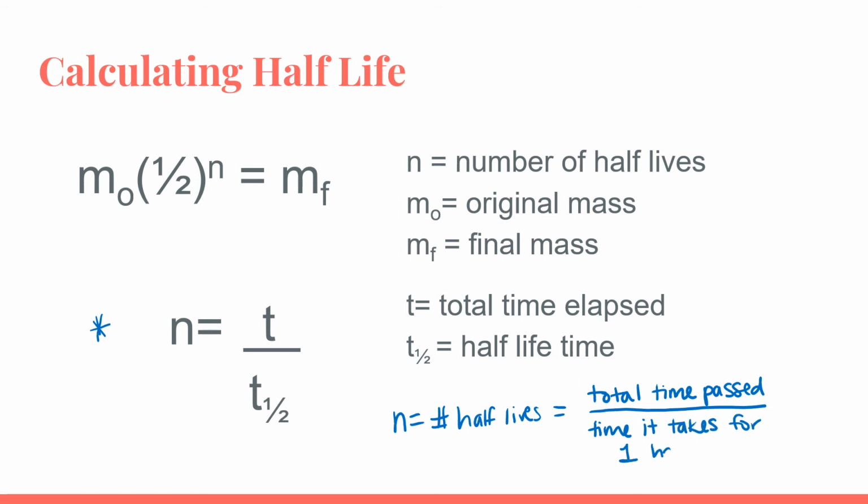So we always want to start by making sure we know what this n value is, because the n value is going to be used in our calculation for half-life. Here we see that our original mass times 1/2 raised to the power of n will tell us how much of that element remains based on how many half-lives have passed.